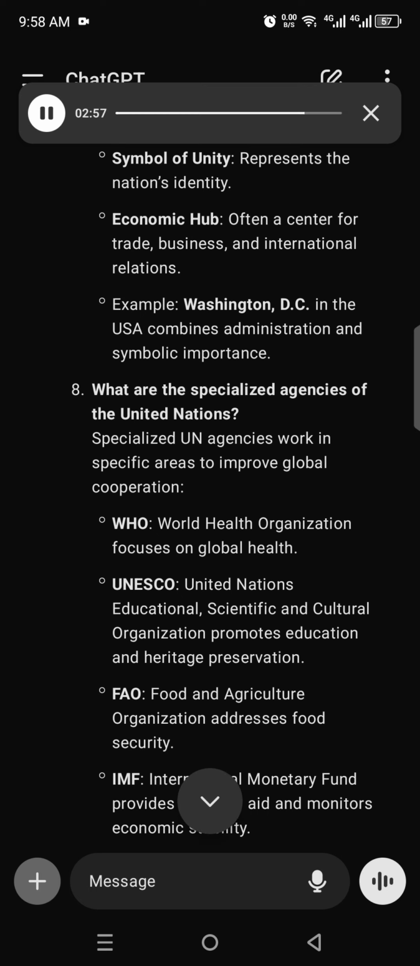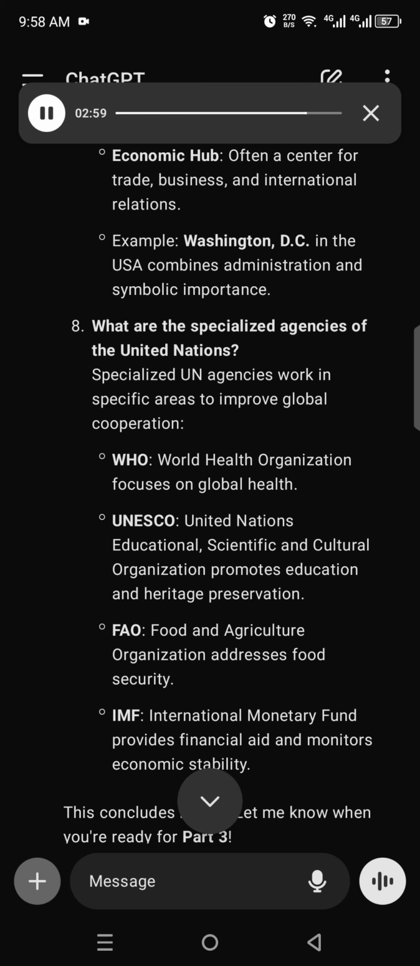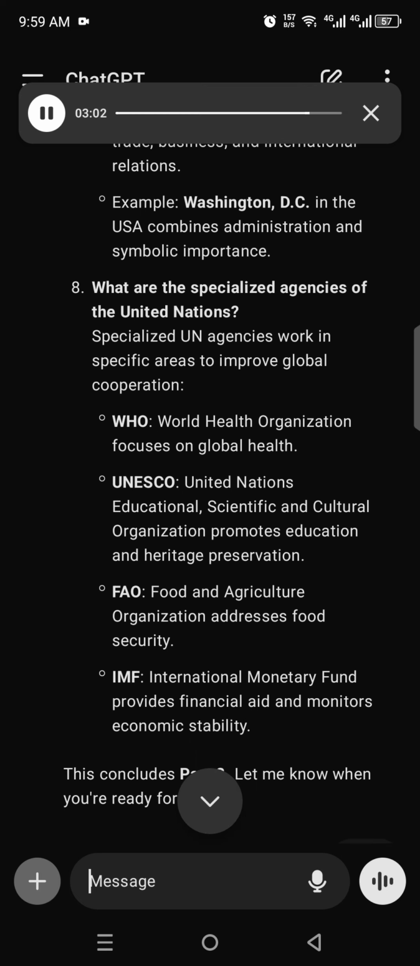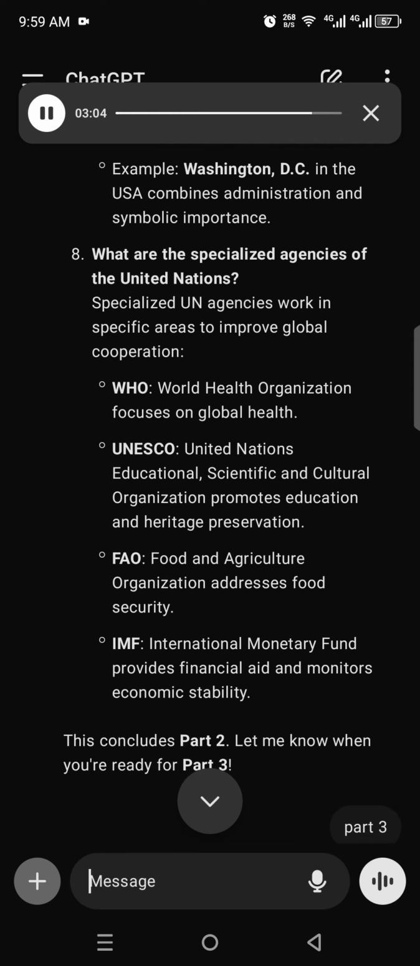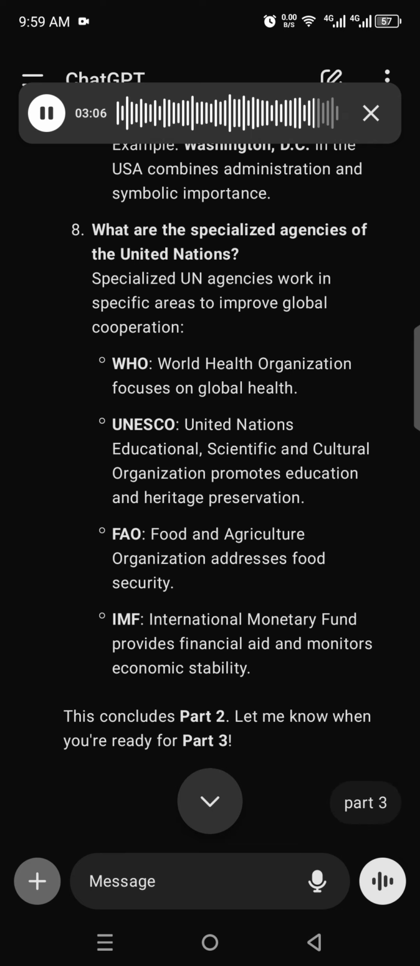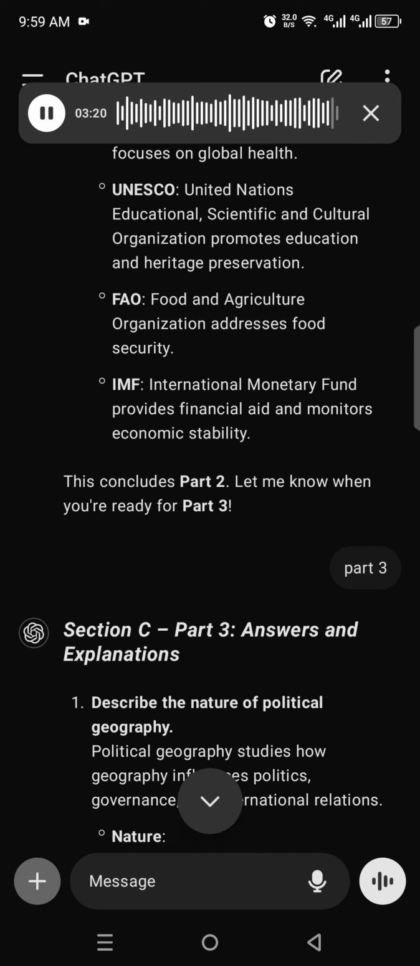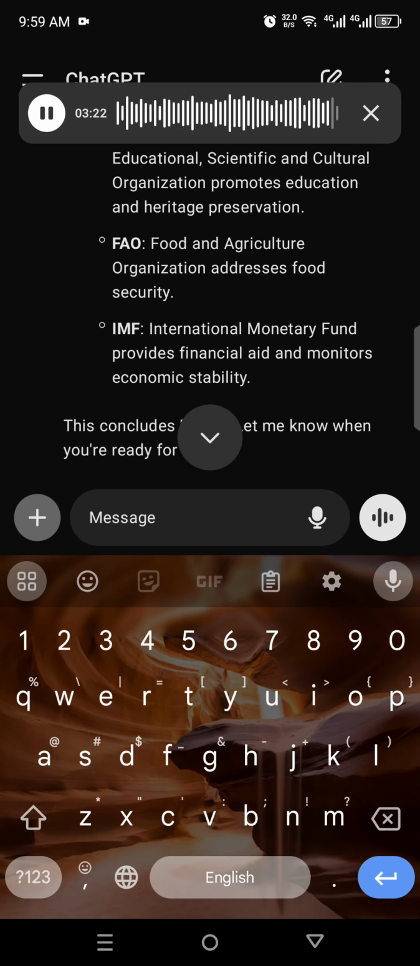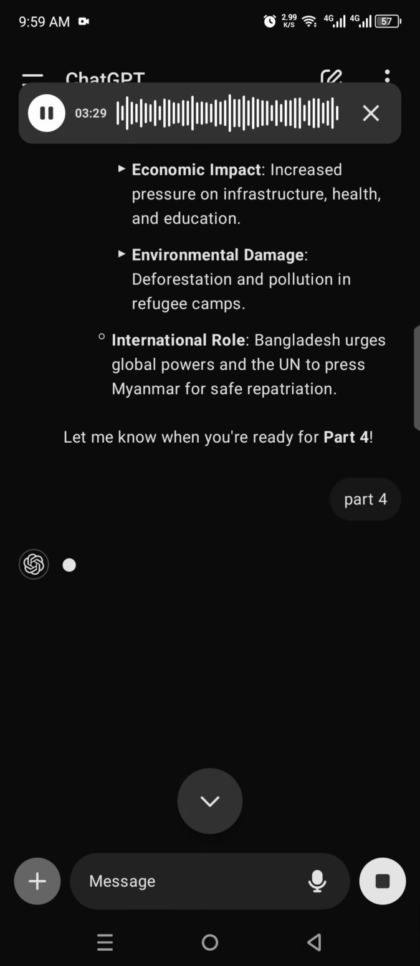8. What are the specialized agencies of the United Nations? Specialized UN agencies work in specific areas to improve global cooperation. WHO, World Health Organization, focuses on global health. UNESCO, United Nations Educational, Scientific, and Cultural Organization, promotes education and heritage preservation. FAO, Food and Agriculture Organization, addresses food security. The International Monetary Fund provides financial aid and monitors economic stability. This concludes Part 2. Let me know when you're ready for Part 3.